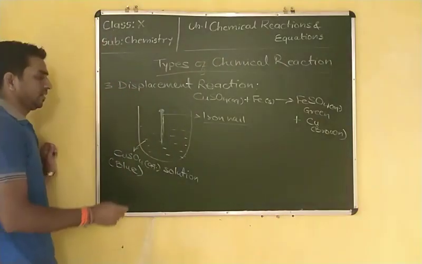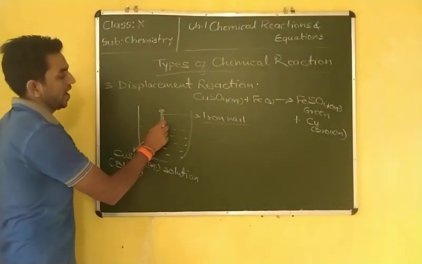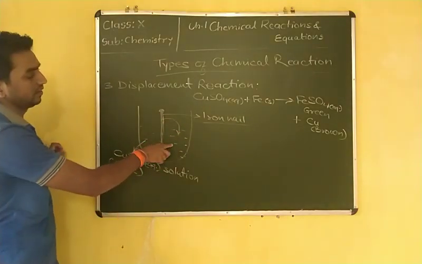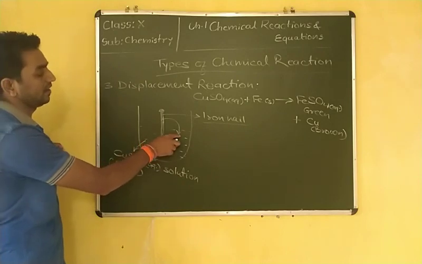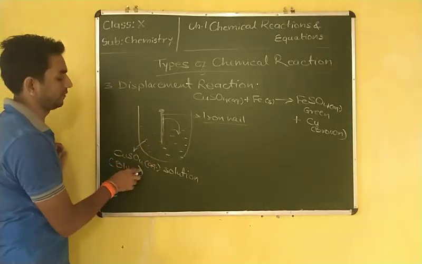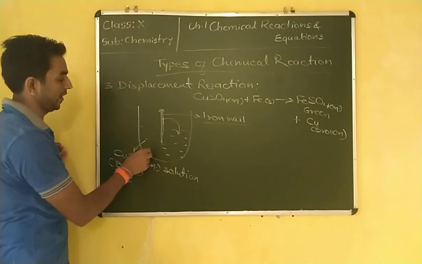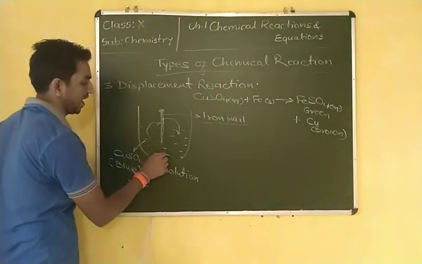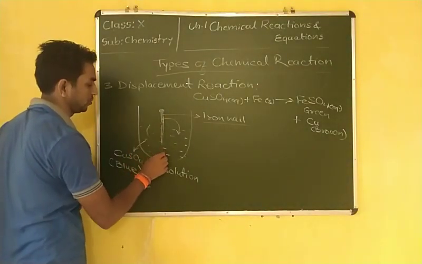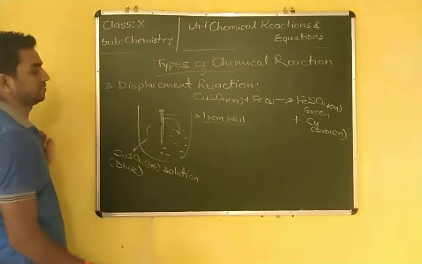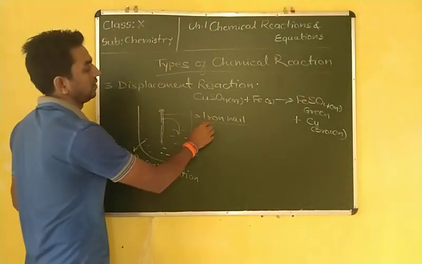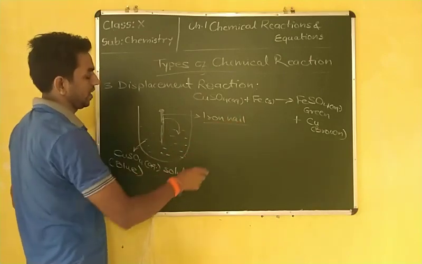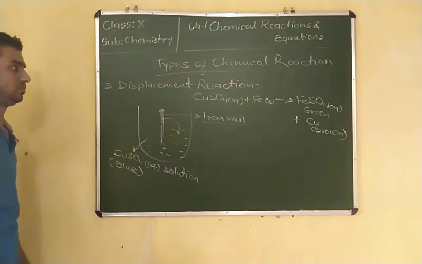It means the iron from the iron nail is dissolved in the reaction. Iron is dissolved in this electrolyte, the copper sulfate solution, and the copper is deposited on the iron nail. You can say that copper is deposited below the iron nail, and its color is changing. Initially it was an iron nail, and after the reaction it changes into brown.